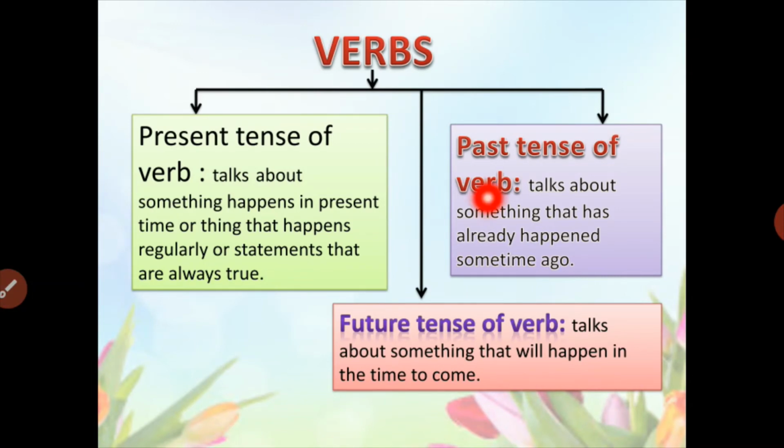Past tense of verb. This tense of verb talks about something or the actions that have already happened some time ago. Means the actions or the work is over with time.